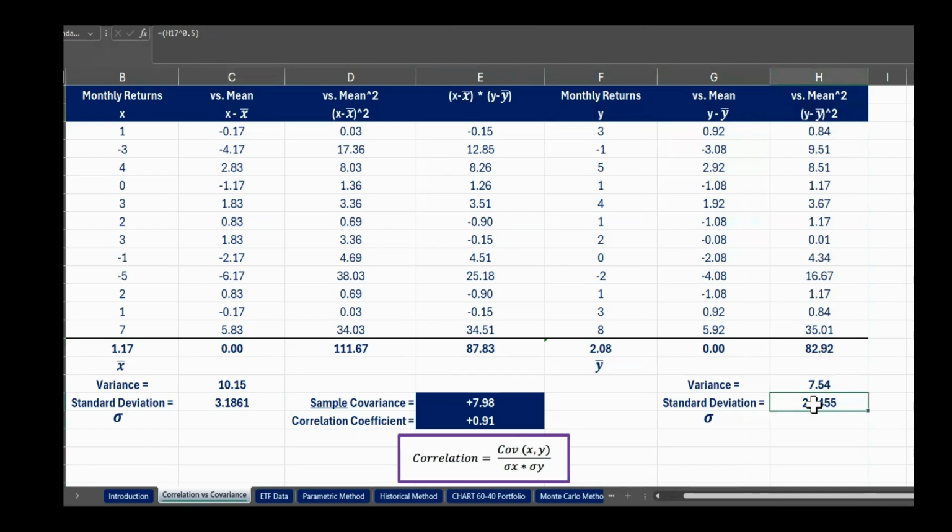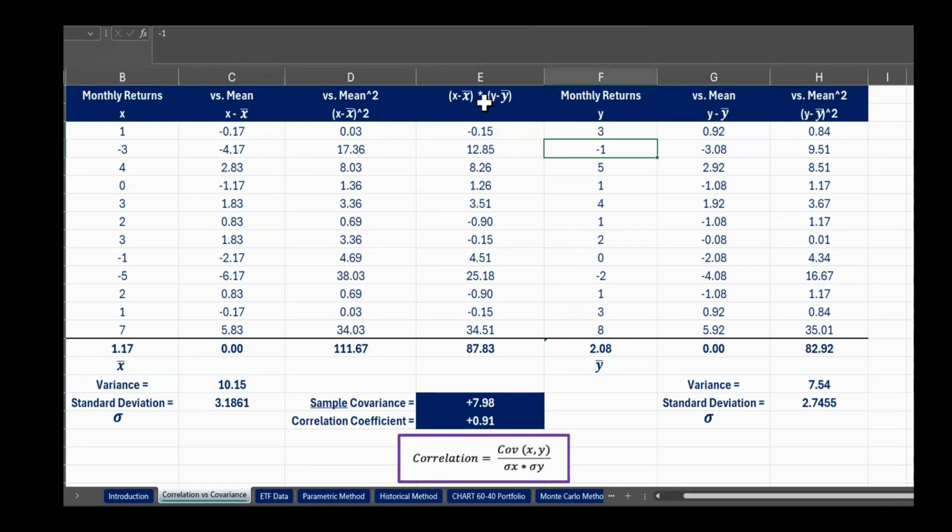So what we're looking for, again, is this relationship between these two variables. And if you just eyeball the numbers, you can see that they are correlated. They are related, because you see for the first month, variable X goes up by 1% and variable Y goes up by 3%. So there's a kind of positive relation there. If we go to the second month, variable X is down 3% and variable Y is down 1%. So there is some kind of relationship going on there. Whether it's a perfect relationship, well, let's go and examine that right now.